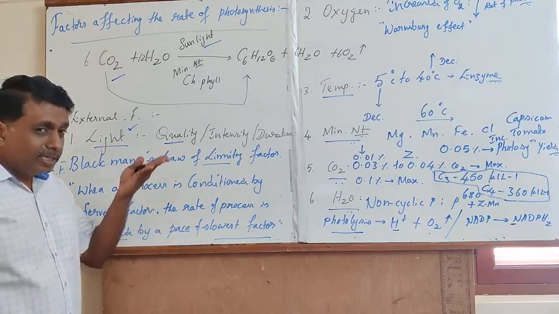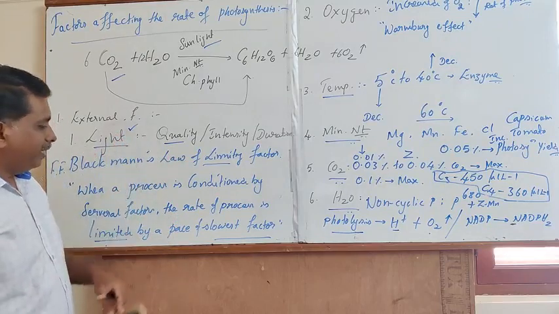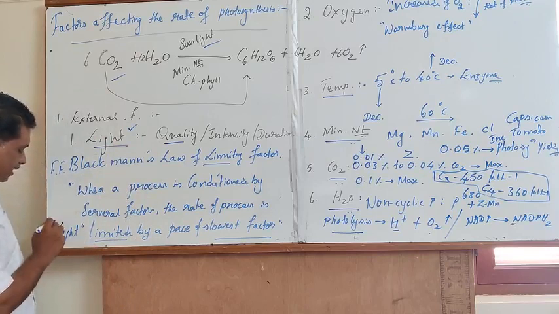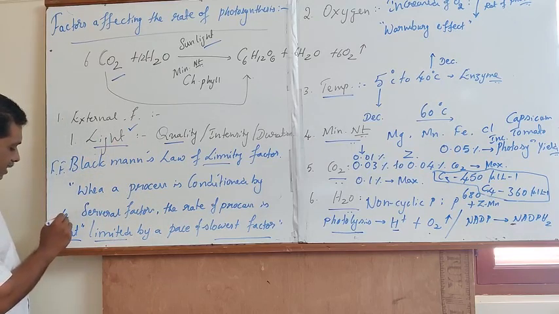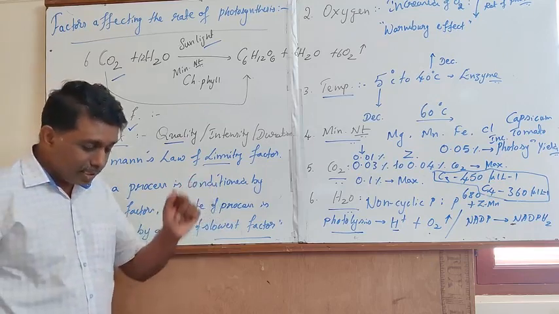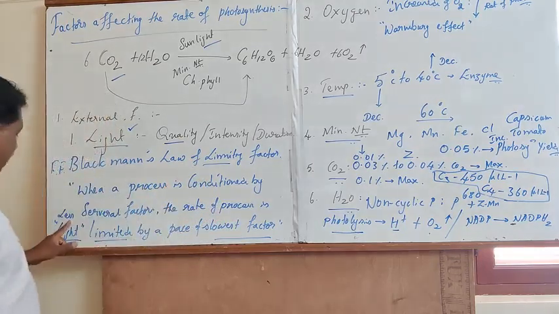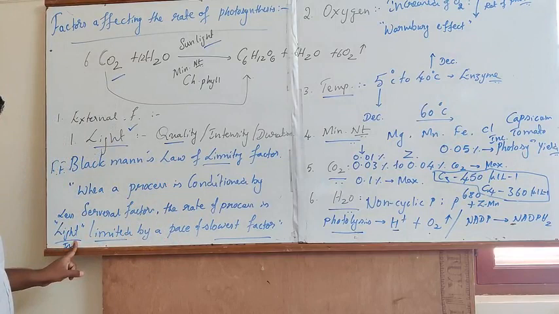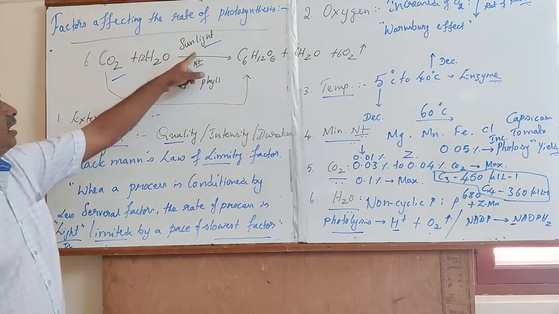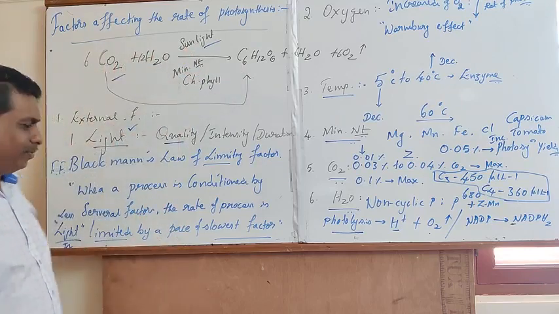Even with increased availability of carbon dioxide, if the availability of light intensity is less, the rate of photosynthesis is subjected to decrease. In this case, the light will act as a limiting factor in converting atmospheric carbon dioxide into a carbohydrate derivative.